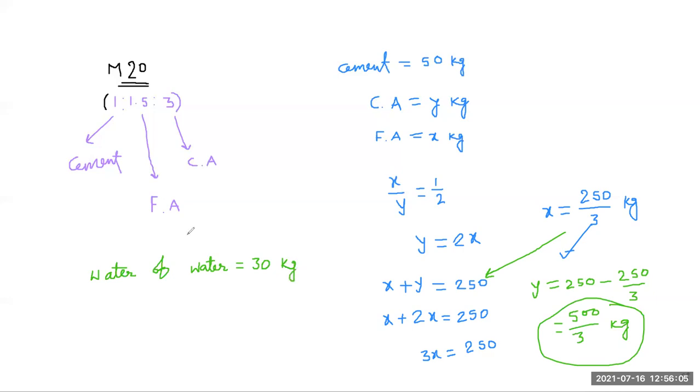So here we use cement as one part, fine aggregate as 250 by 3 parts and coarse aggregate as 500 by 3 parts. So here we use the mix as 1 is to 250 by 3 is to 500 by 3.